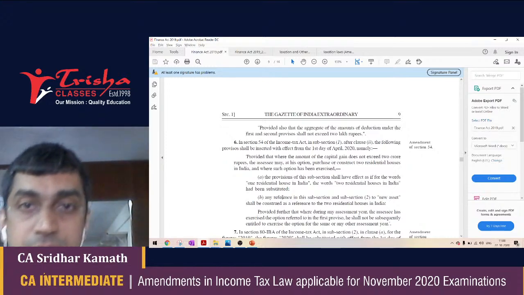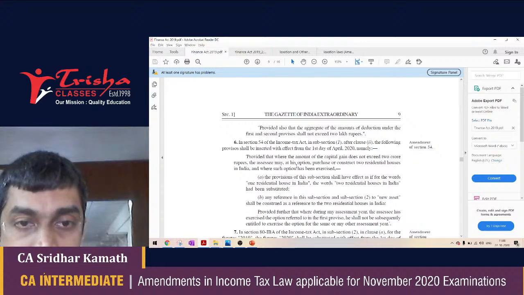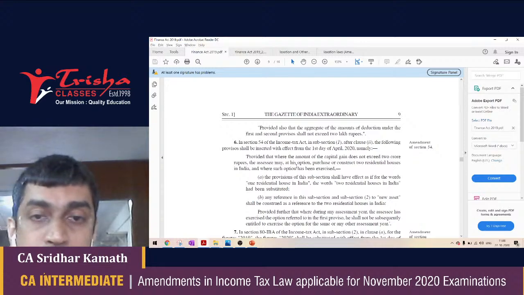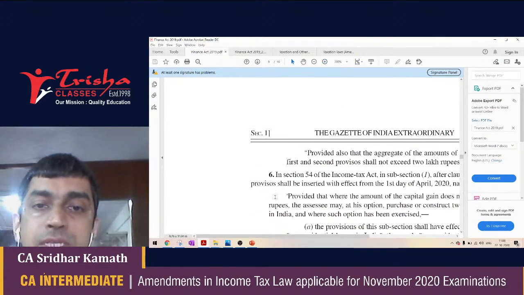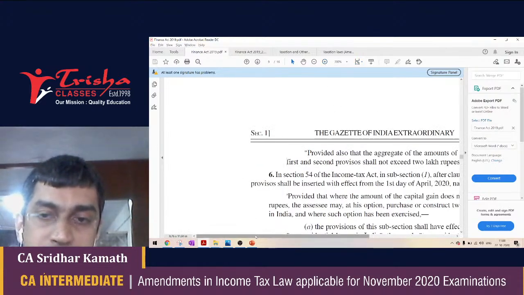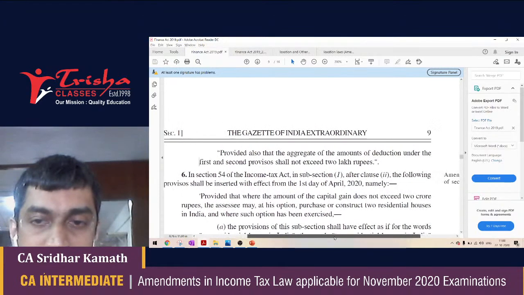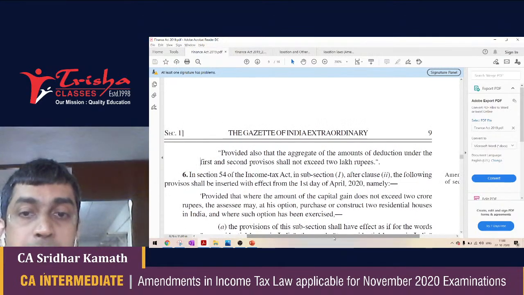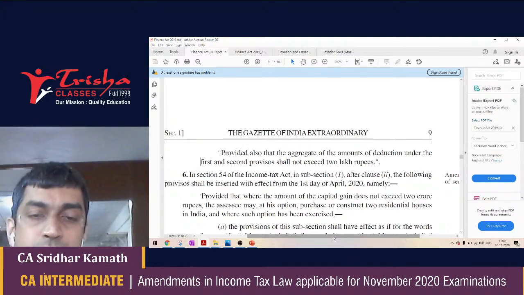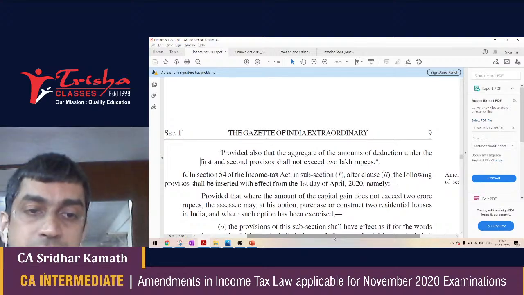They are very clearly told here, look at the PDF that is being shared, that where the amount of capital gain does not exceed 2 crore, he is allowed to purchase the residential house or construct the two residential houses. Okay, understand the point here. Where the amount of capital gain does not exceed 2 crore, the SSE may at his option purchase or construct two residential houses in India.